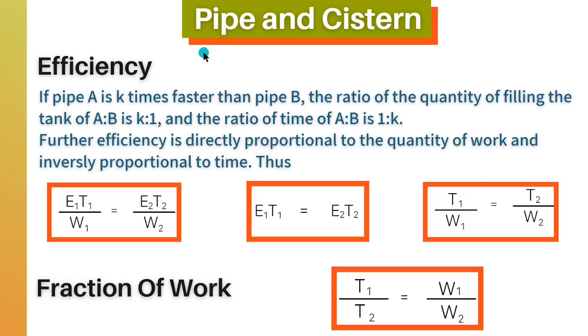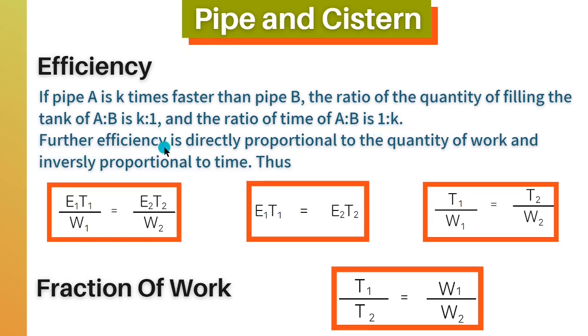Many of the questions of pipe and cistern can be solved on the basis of efficiency. If pipe A is k times faster than pipe B, the ratio of quantity of filling the tank of A to B is k to 1, and the ratio of time of A to B is 1 to k.